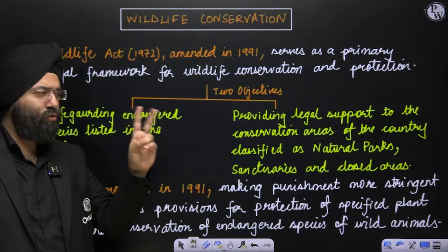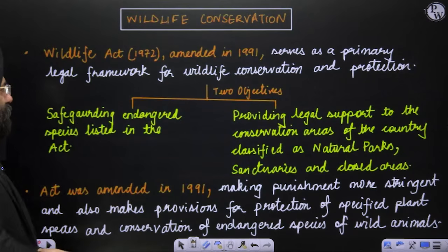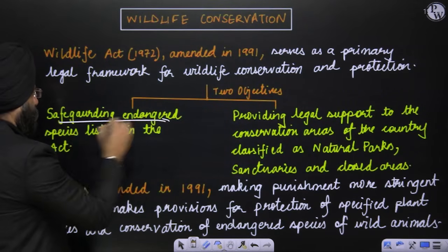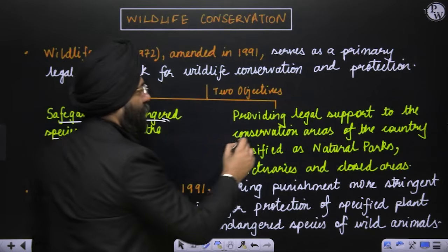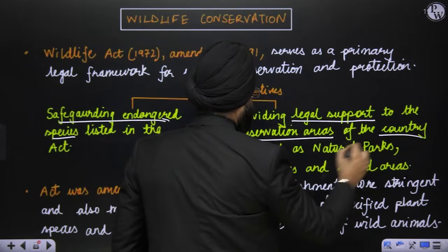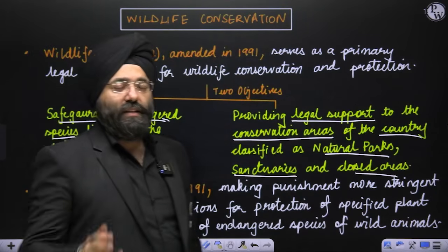Now, it provides two major objectives. This has also been asked in the examination. First is safeguarding the endangered species which are listed in the Act. And second, providing legal support to conservation areas of the country like national parks, closed areas, and the sanctuaries. These are two major objectives.